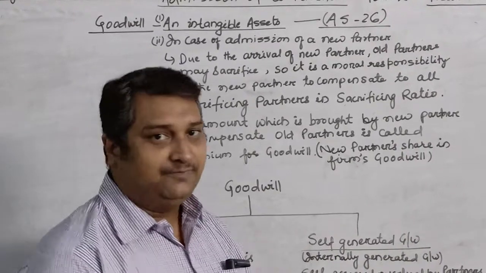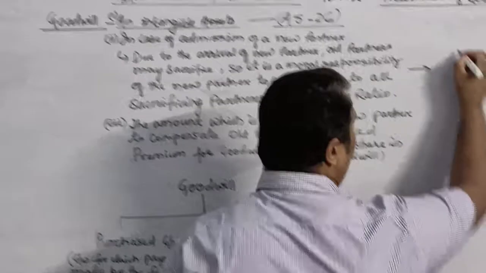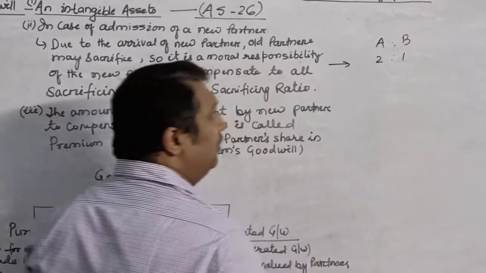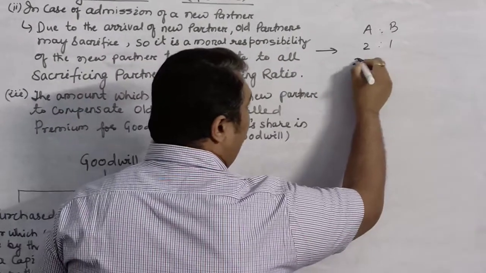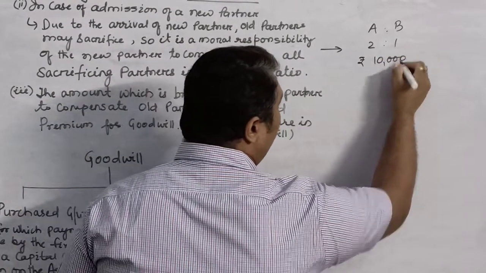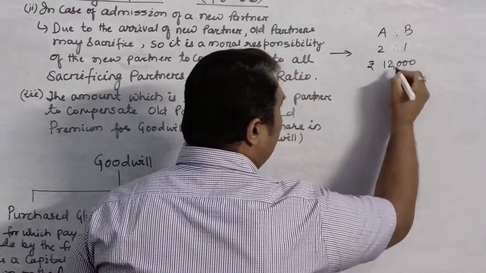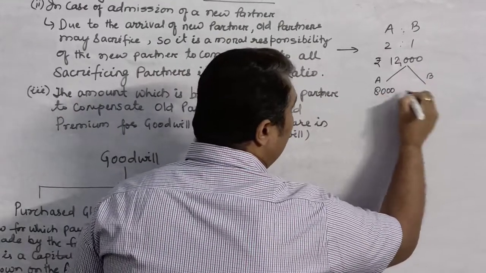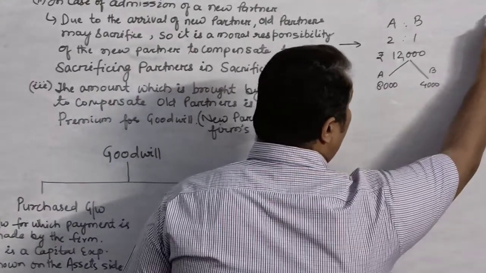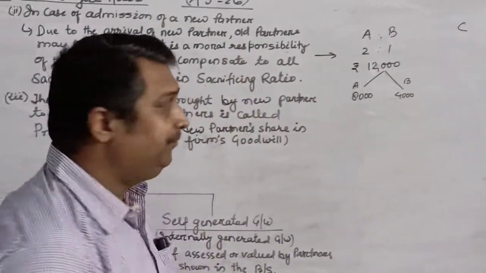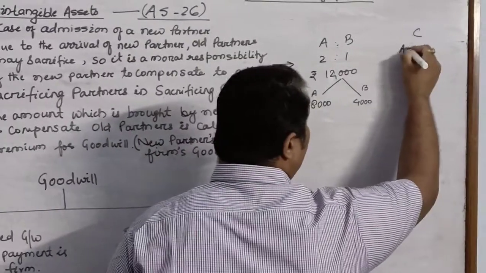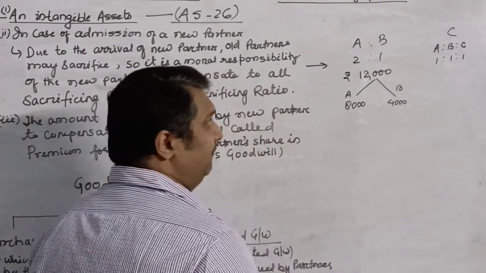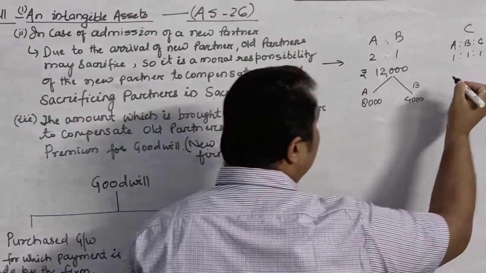Whenever a new partner comes, we can understand this with the help of an example. There are two partners A and B sharing profits and losses in the ratio 2:1. If the profit is rupees 12,000 at the end of the year, A will get 8,000 and B will get 4,000. But when C is admitted as a new partner, the ratio between them may be decided as 1:1:1.